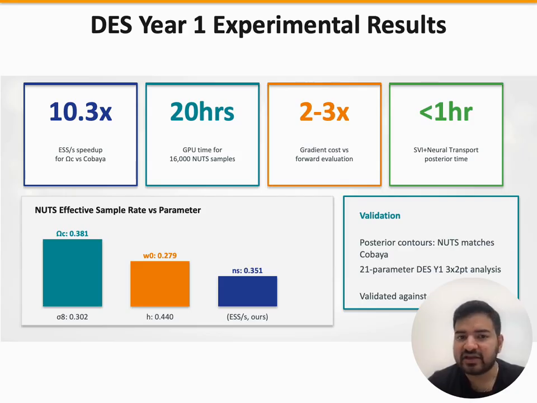We are not claiming speed. We are showing that the posteriors are correct. The NUTS contours match Cobaya contours for all efficient and key parameters, validating that our differentiable likelihoods are numerically accurate at 10 to the power minus 3 levels against CCL.